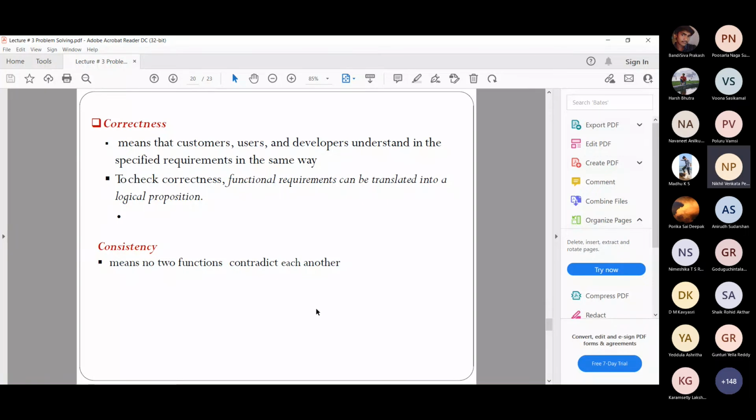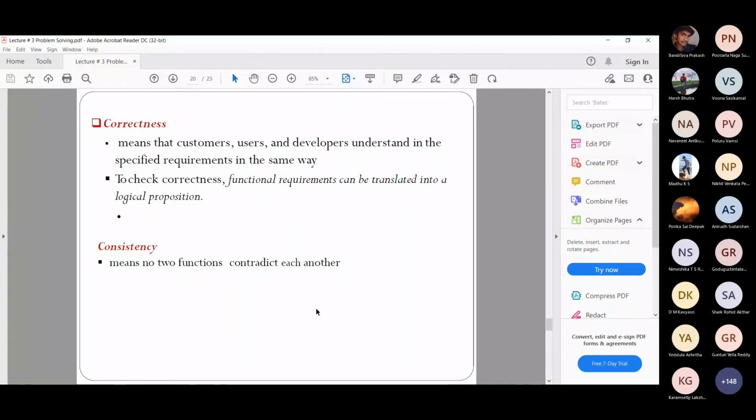So you have to explain it with a proper logical proposition, and it will be more clear. You can also check whether this and this hold. Once you get that requirement, it is easy to check whether it is satisfied or not. That is what they are talking about, correctness. Is it clear, Nikhil? Yes, ma'am. Okay, so that is correctness.